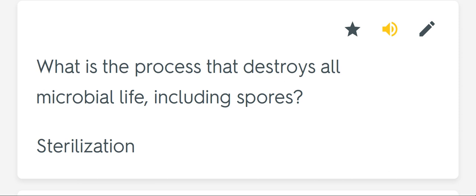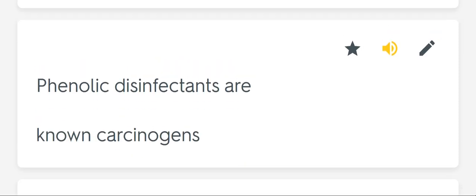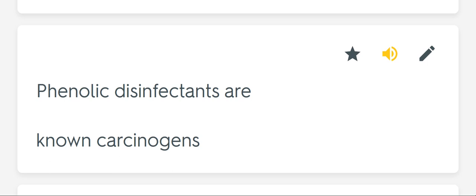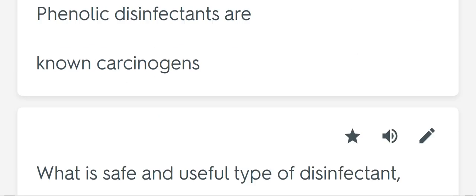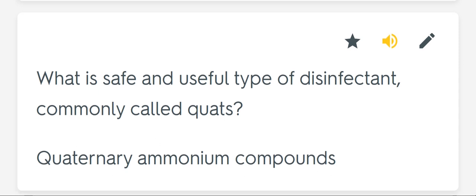What is the process that destroys all microbial life, including spores? Sterilization. Phenolic disinfectants are known carcinogens. What is a safe and useful type of disinfectant commonly called quads? Quaternary ammonium compounds.